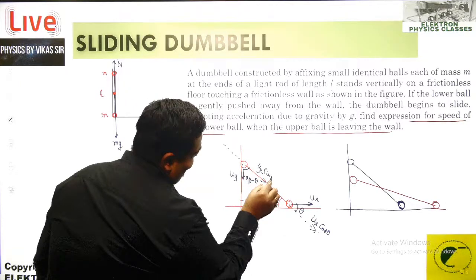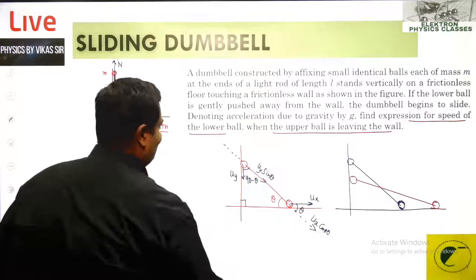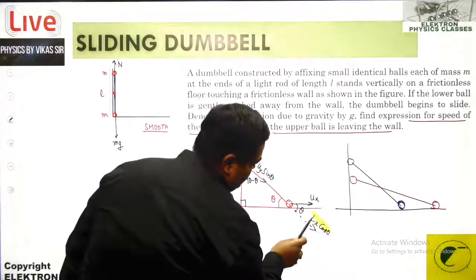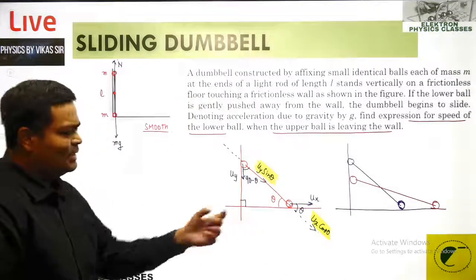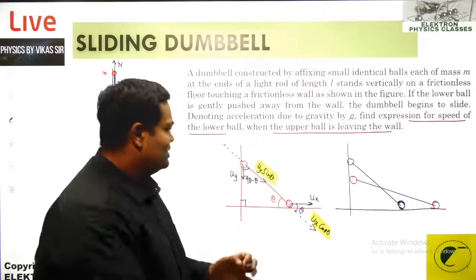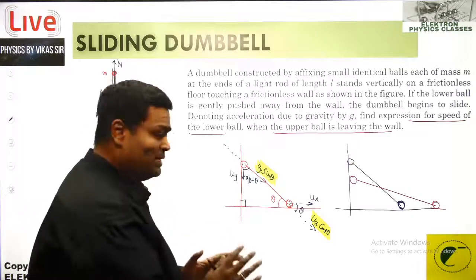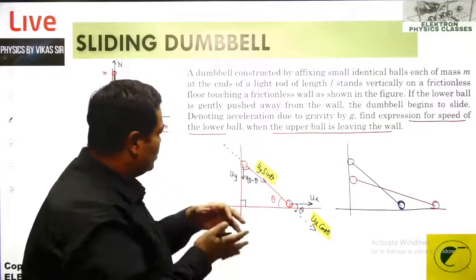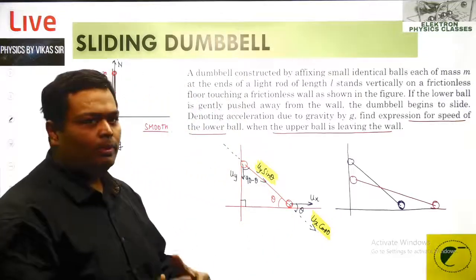Since the rod is inextensible, it cannot change its length, cannot compress, cannot expand. So these two components, ux cos theta and uy sin theta, must be identical, such that this rod has the correct tensile or compressive behavior, whatever it is. It should not be over compressed. It should not try to expand, right? So therefore, these two components are going to be identical.